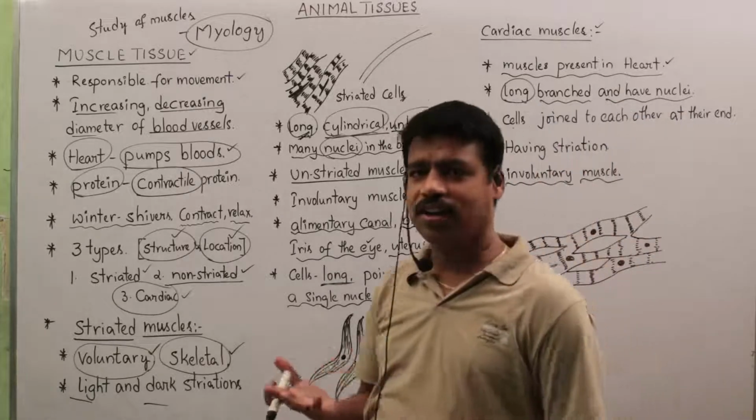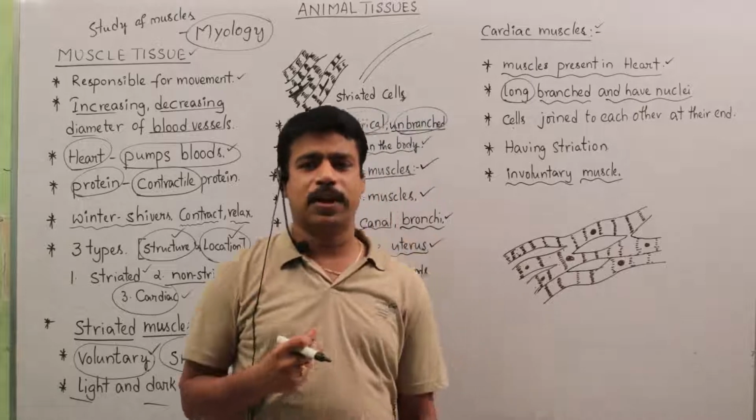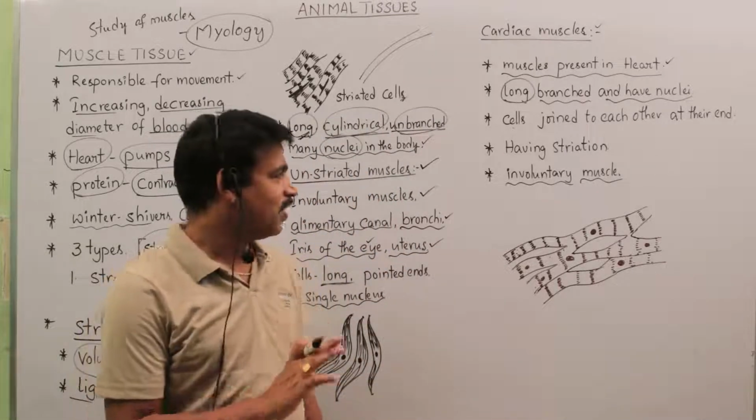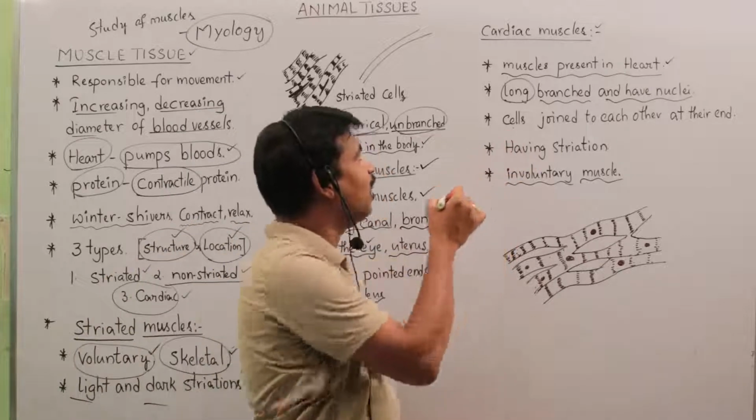Our heart shows involuntary movement. It may not work by our wish. So this is the importance of cardiac muscles.